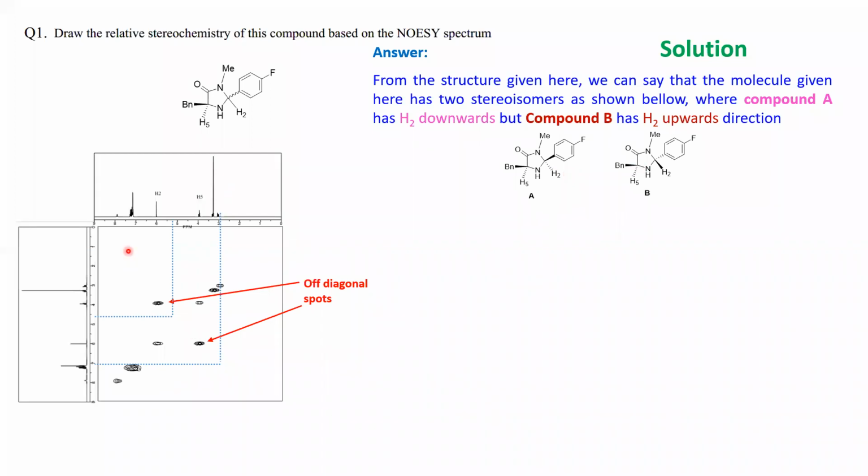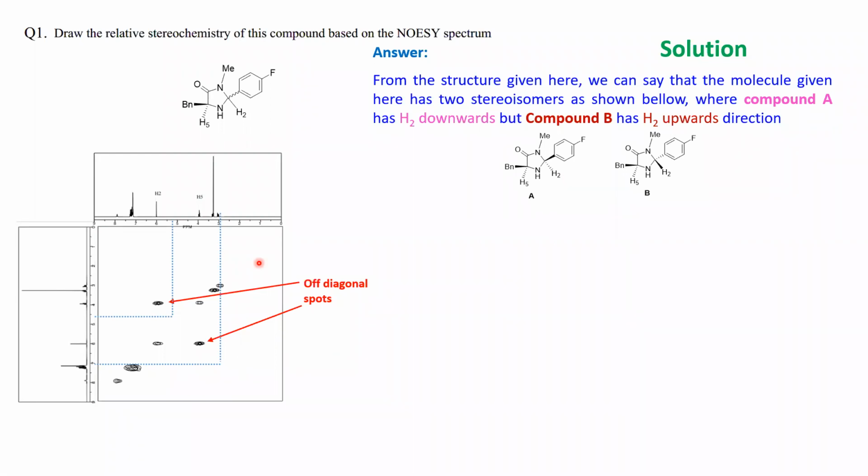If you look carefully, you will find that in the NOESY spectrum you have two types of spots, right? In the last class, I told you that you should have diagonal spots and off-diagonal spots.